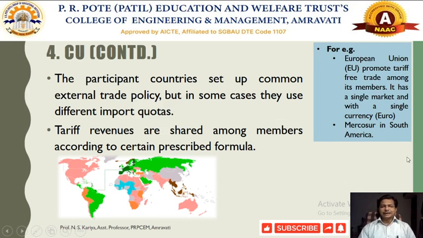Another kind of trade block is called Mercosur, in South America. This is South America. The shaded region mostly belongs to Mercosur. And even Mercosur is a customs union, and they have some common trade policies for the non-members. So whoever are the non-members of that customs union, they face some common external trade policies. Member countries can conduct free trade and exchange of goods and services under the customs union.